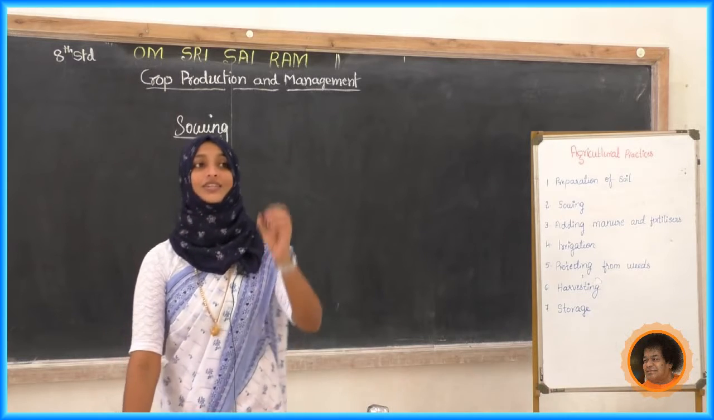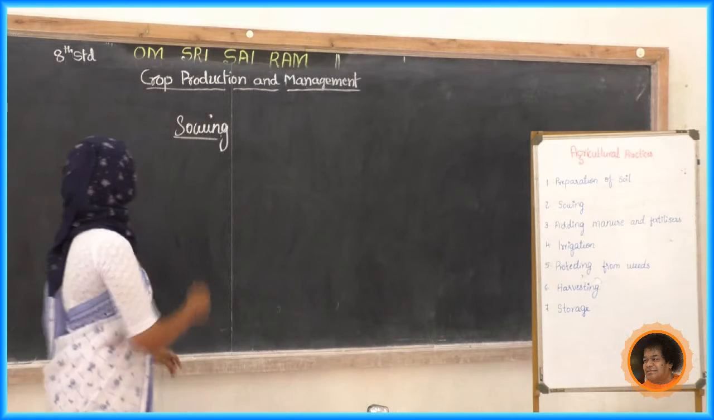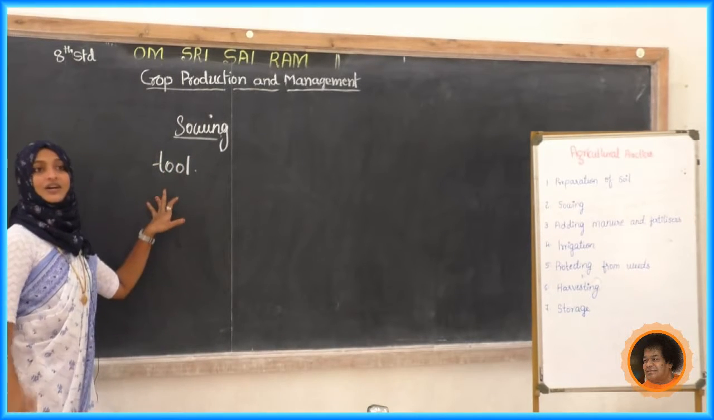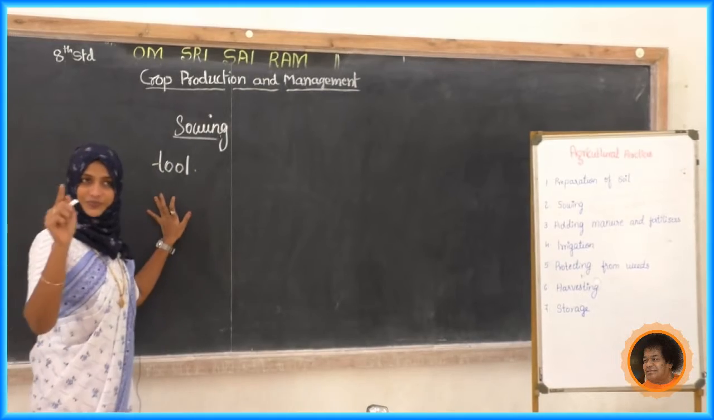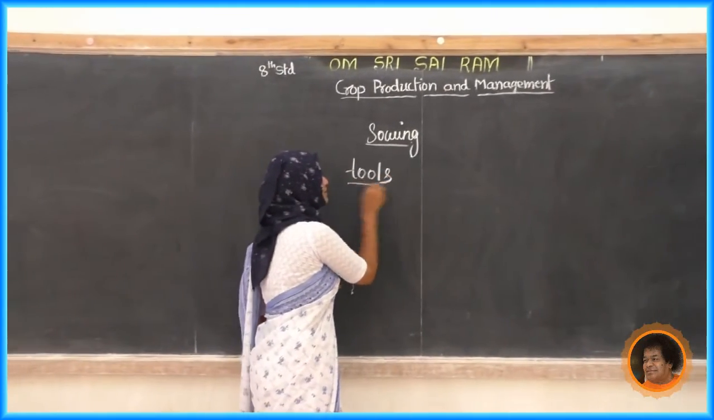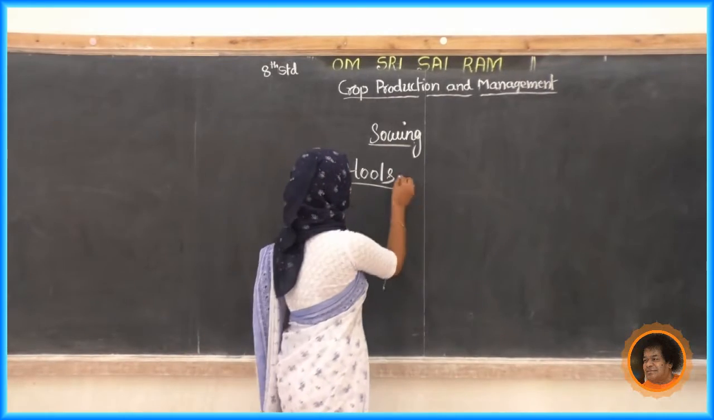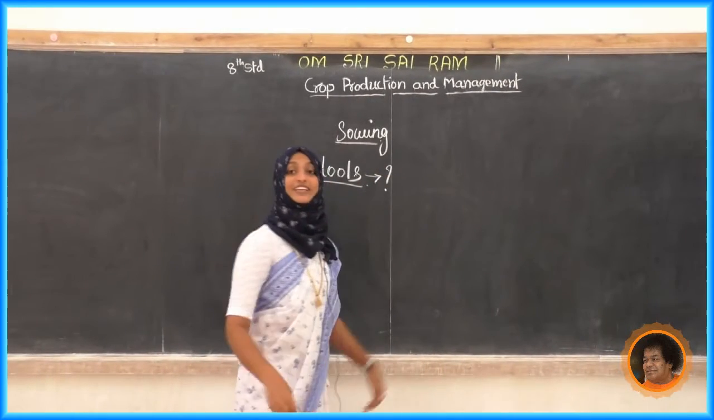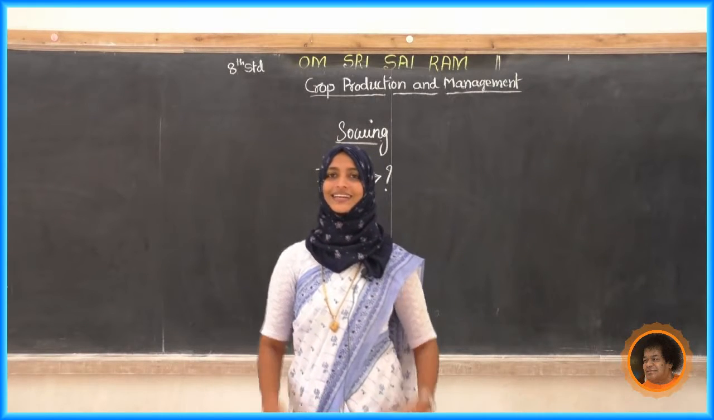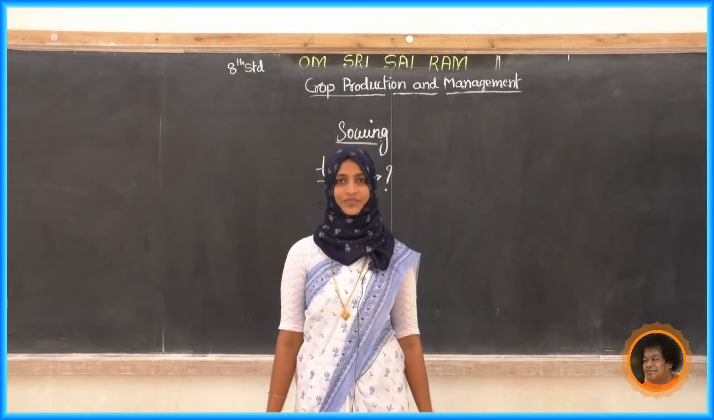Next we will see the tools, what tools they are using for what purpose. Tools for the sowing purpose. We will see what tools they are using. Now it is a question to us, which tools they are going to select. Do you know any tools they are selecting?